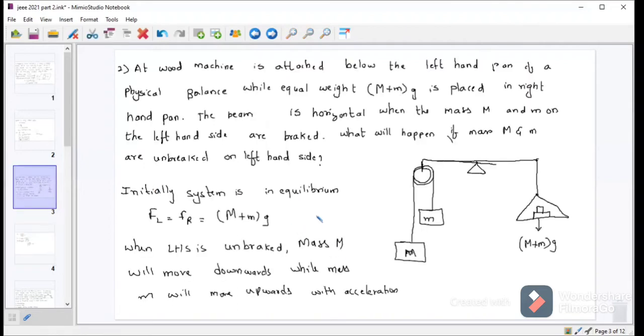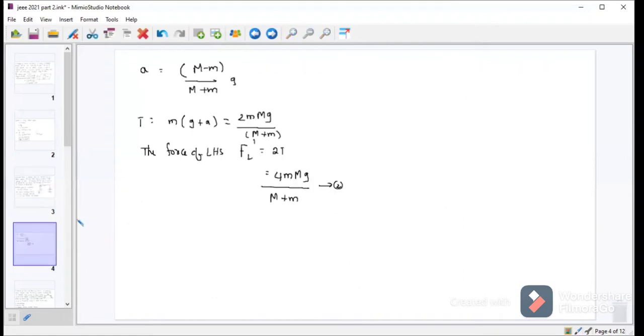This is equation number 1. This is equation number 2.